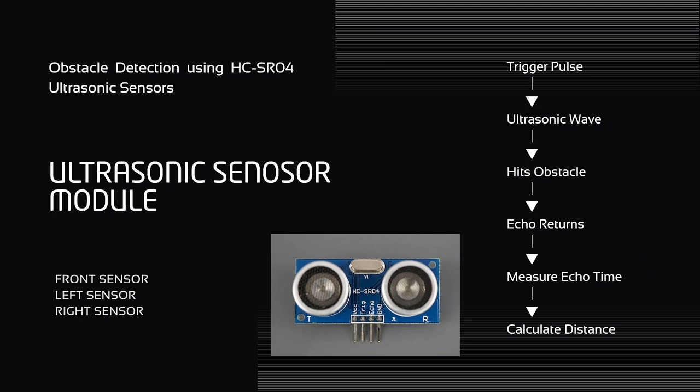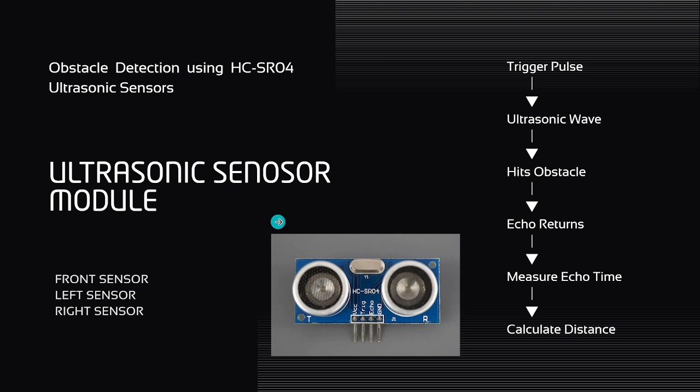Next, the ultrasonic sensor. This is the workflow of the ultrasonic sensor. Now I'll explain the ultrasonic sensor module, which is responsible for measuring the distance between the vehicle and nearby obstacles. In this project, I have used three ultrasonic sensors for front, left, and right. Using three sensors allows the system to monitor obstacles in multiple directions instead of only detecting objects directly in front of the vehicle.